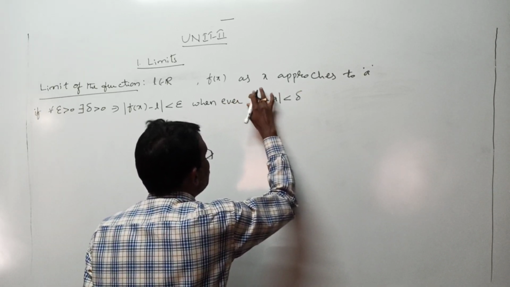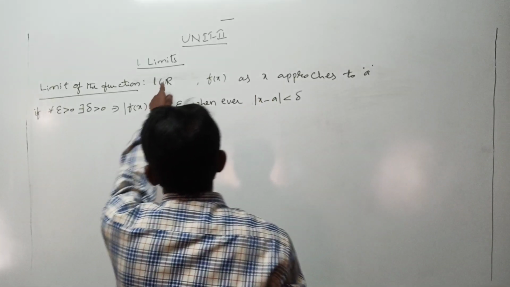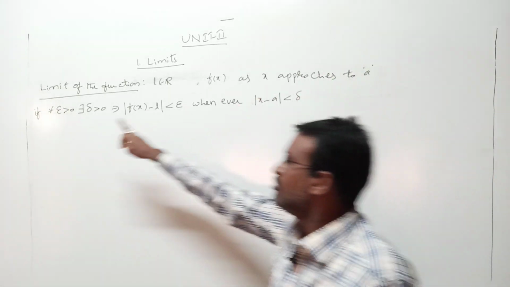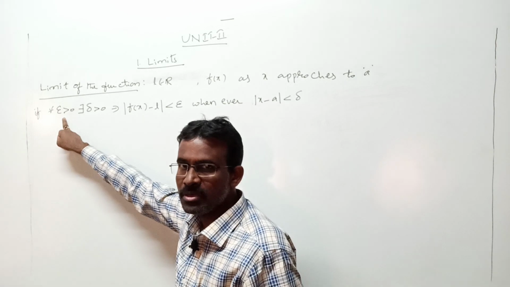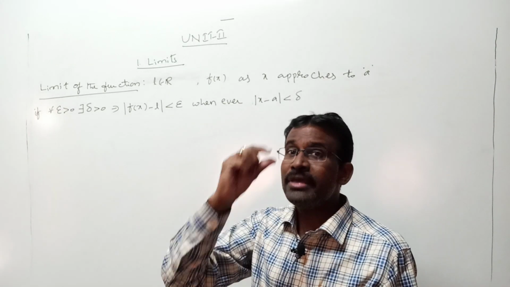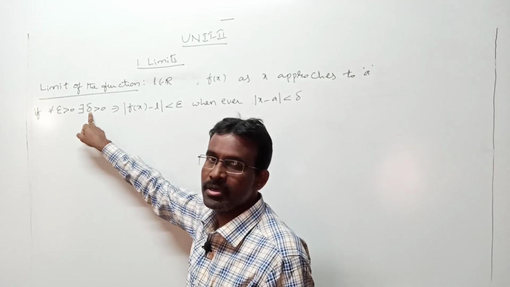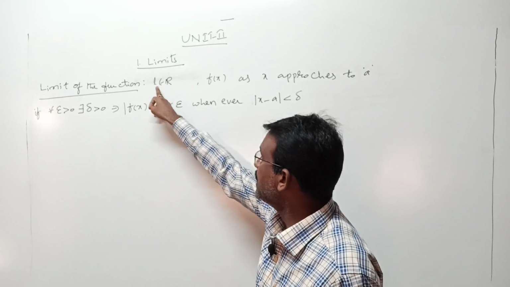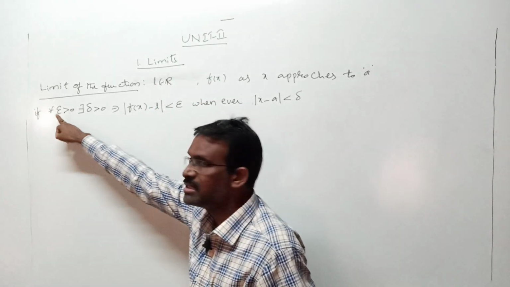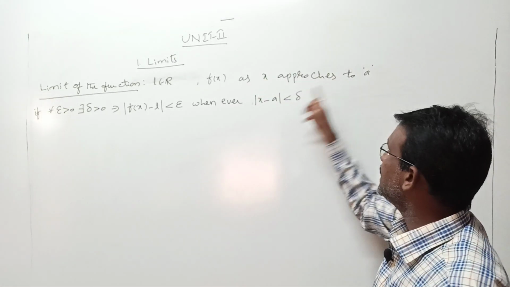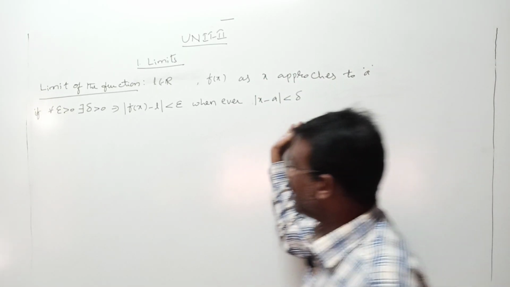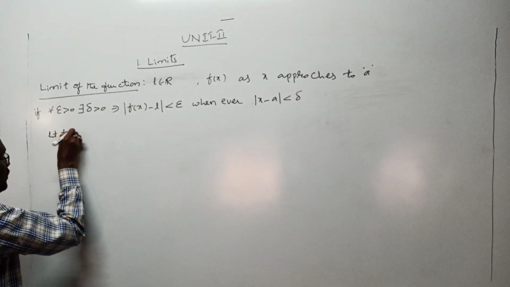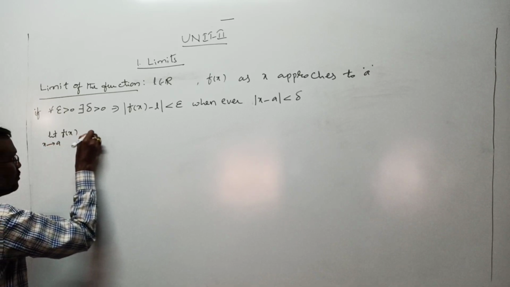Once again I am repeating the condition. A real number L is said to be the limit of the function f of x as x approaches a, if for each least positive real number epsilon, for each epsilon greater than 0, there exists another least positive real number delta, there exists delta greater than 0, to satisfy the condition mod f of x minus L is less than epsilon whenever mod x minus a is less than delta. Mathematically, this relation we can write as: limit f of x as x tends to a is equal to L.